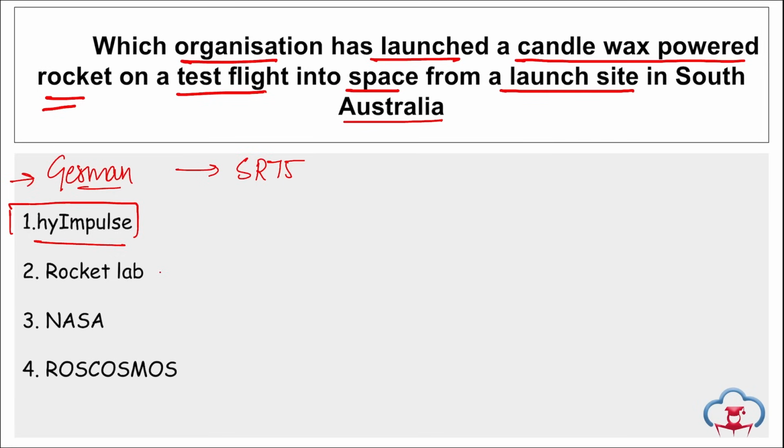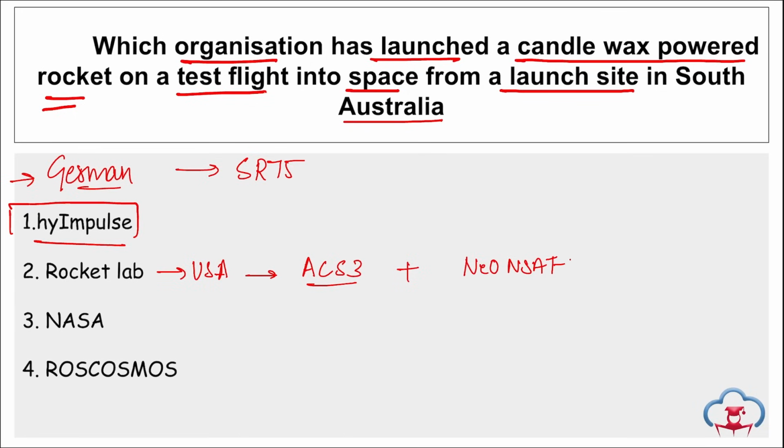Further, if we talk about Rocket Lab, this is of the United States of America, right? And recently they have launched NASA's Advanced Composite Solar Sail System, that is ACS-3. ACS-3 is your Advanced Composite Solar Sail System, correct? And apart from this, they also launched